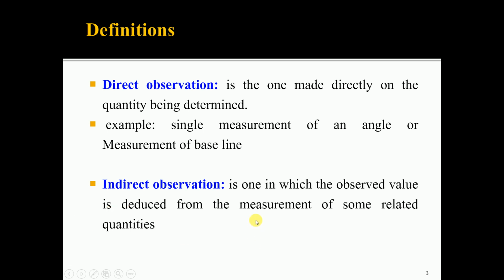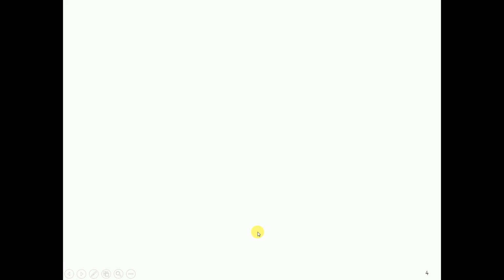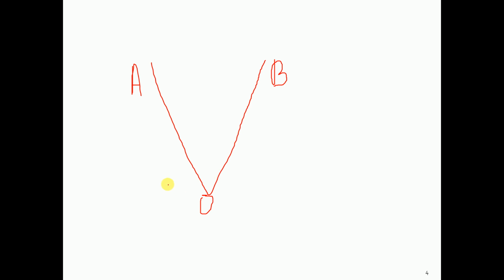Suppose it is asked to find out this angle AOB. So, you have carried out the operation to measure the angle AOB.